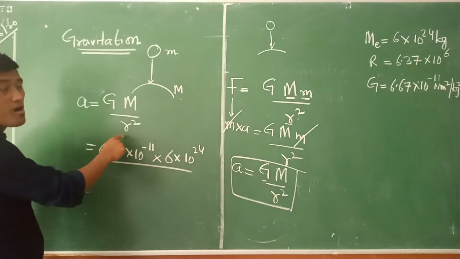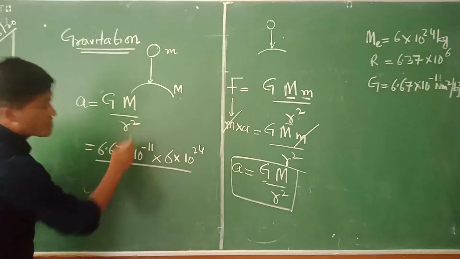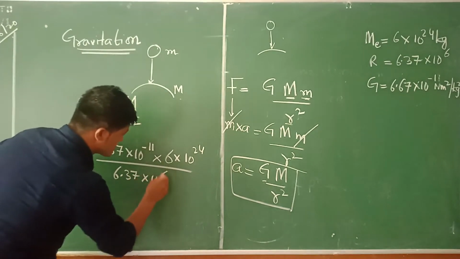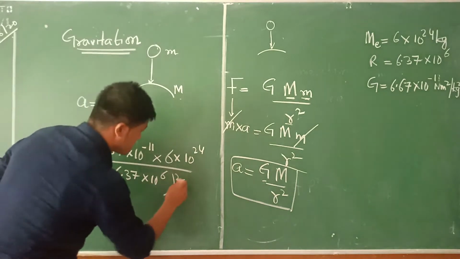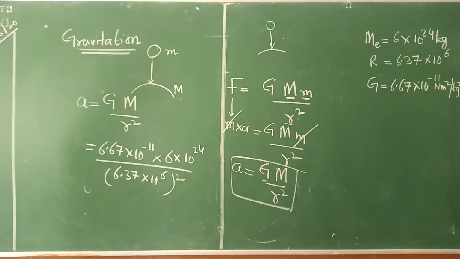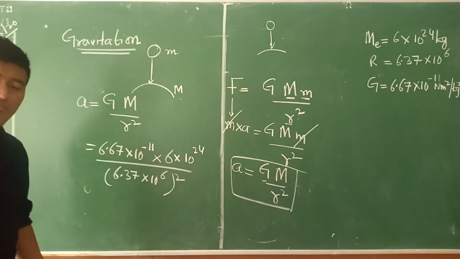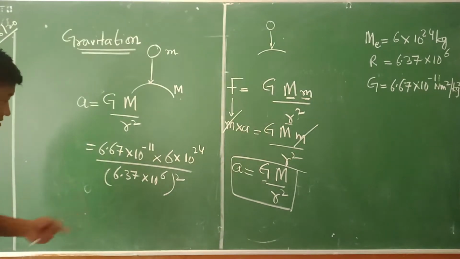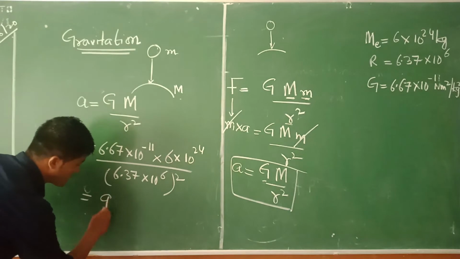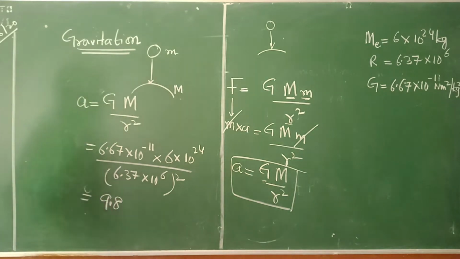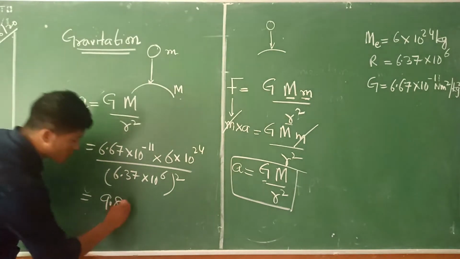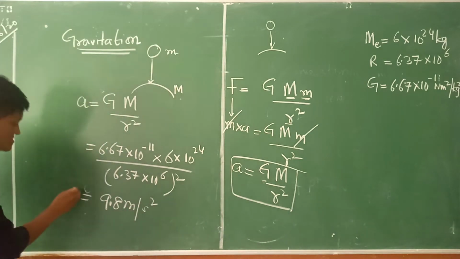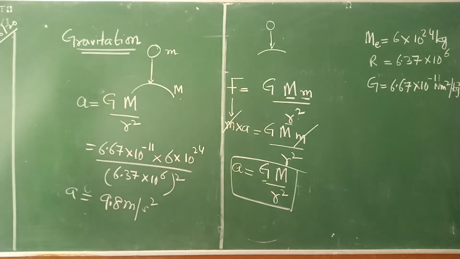What is the value of R here? Value of R is 6.37 into 10 raised to 6, that is whole square here. Okay. Now, it is not important for you to cancel out all of this. But in case you can do it, you're going to get the value that is 9.8. Understand? And this we are always going to write in meter per second square. Now this is the value of a.